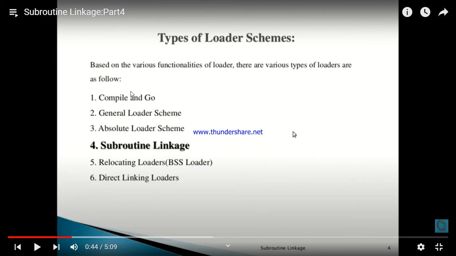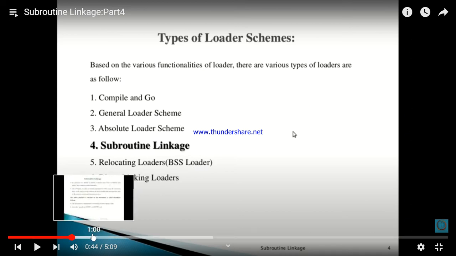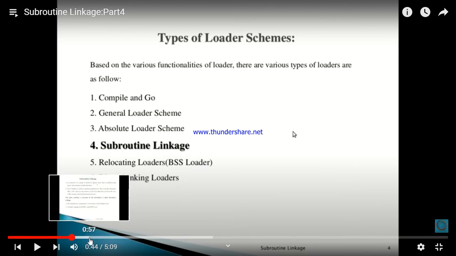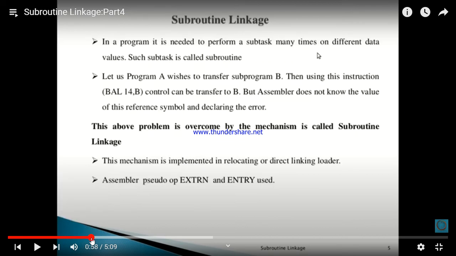Now see the different types of loader, and in which we are going. Now we are seeing subroutine linkage. Compile and go, general loader scheme, absolute loader scheme, then subroutine linkage, then relocating loaders, that is BSS loader, and direct linking loaders. These are the different types of loader schemes. We have seen some, and now we are seeing one different from the previous ones, that is subroutine linkage.